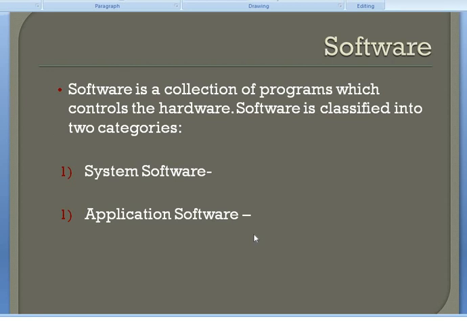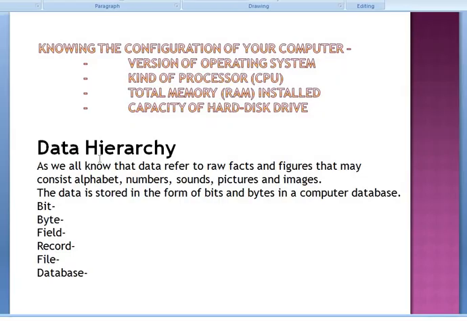Next, application software. Application software consists of programs that are designed to do specific tasks such as payroll, inventory, word processing, graphics, spreadsheet and desktop publishing. It means the software we are working with nowadays are all called application software. Word processing, PowerPoint, these are all called application software.